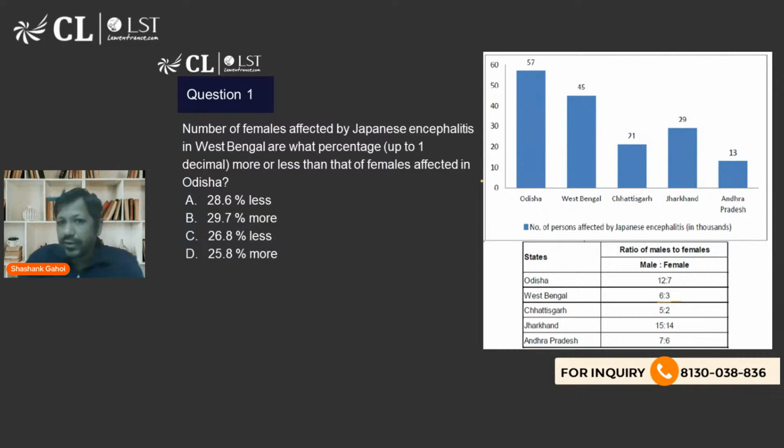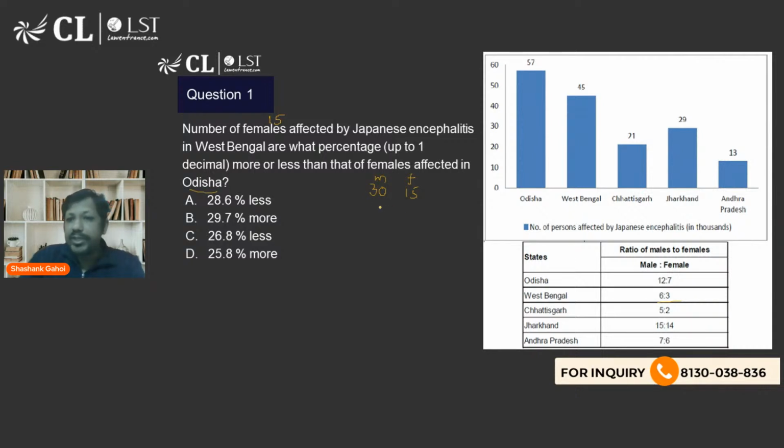6 is to 3 is 2 is to 1. So in West Bengal, there are 30 males and 15 females. So the number of females affected by it is 15, right? Now, the number of females in Odisha.